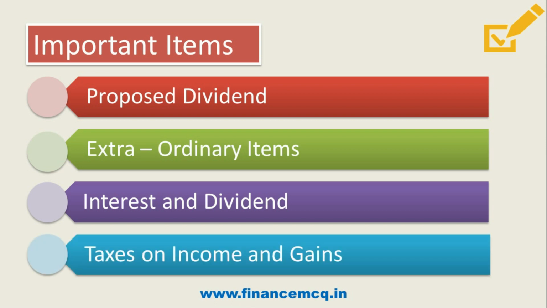And the last one is taxes on income and gains. Friends, under this, do remember that taxes on operating profit will be classified under operating activity, and the dividend tax that we pay on the payment of dividend will come under finance activity. And the third one, the capital gain tax that we have to pay on sale of fixed assets, will form part of investment activity. So if it is tax on operating income, it will come under operating activity.